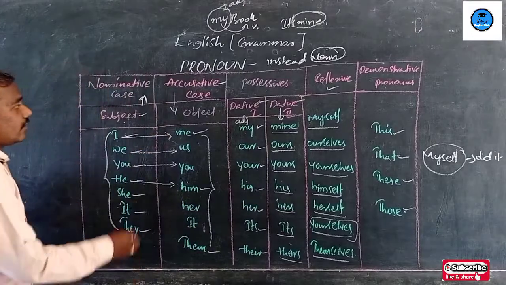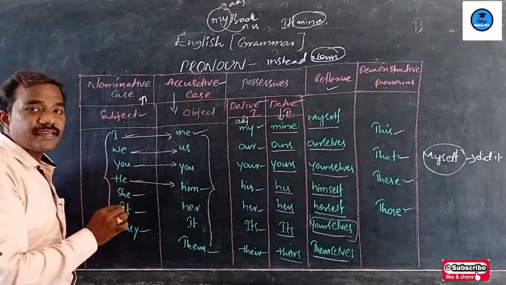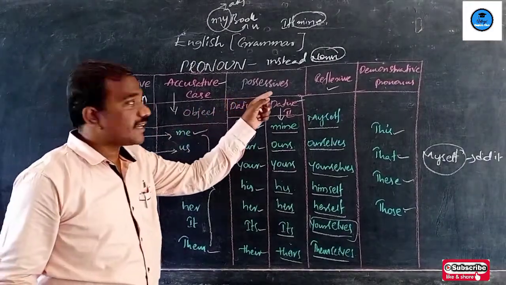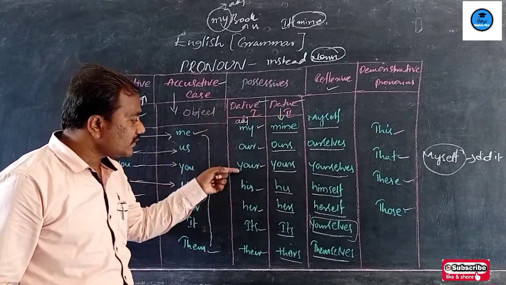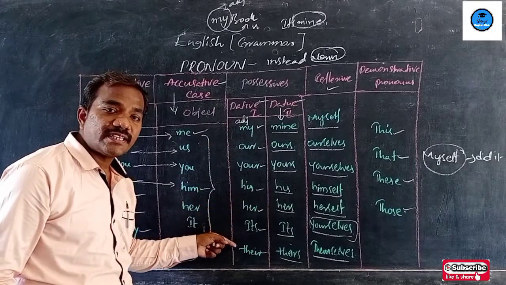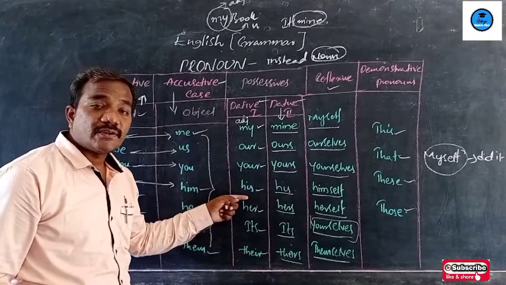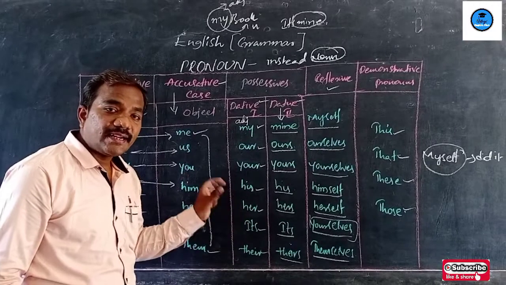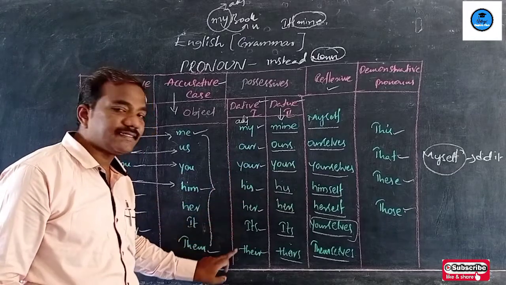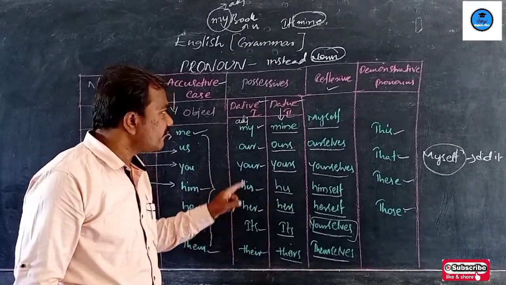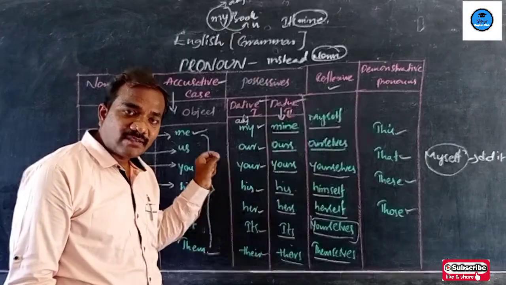So with this we know the pronouns are classified into various types: the nominative case, accusative case, and possessive case. Possessive cases are divided into dative one and dative two. Dative one pronouns are used along with a noun in the sentence, like our pen, your book, his mobile, her mobile. If you get my, our, your, his, her, its in a sentence, that is definitely an adjective but not a pronoun. It looks like a pronoun but can be treated as an adjective.